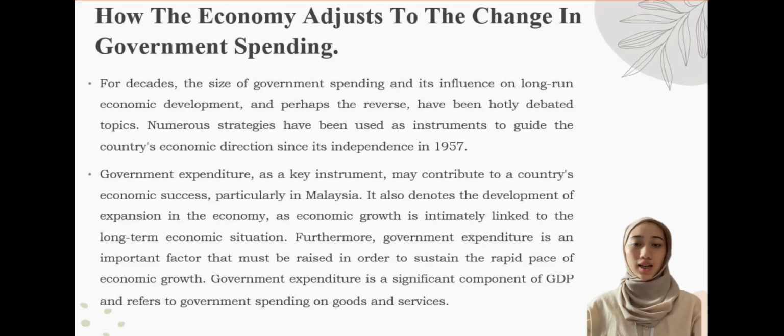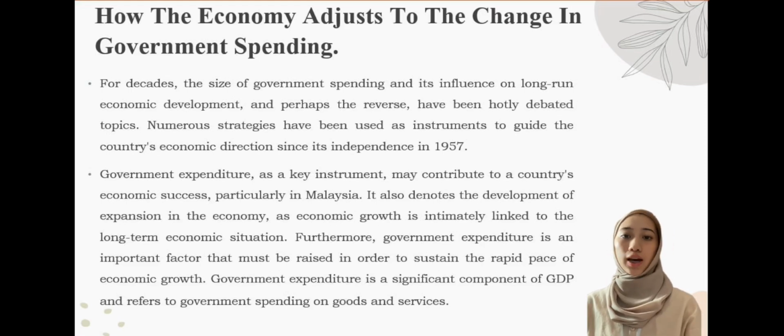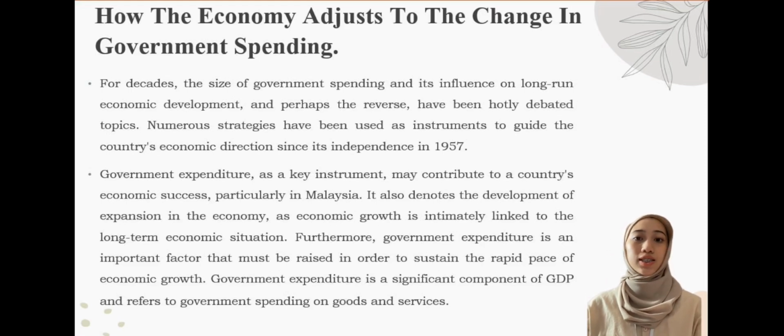For decades, the size of government spending has influenced long-run economic development, and perhaps the reverse has been a hotly debated topic. Numerous strategies have been used as instruments to guide the country's economic direction since its independence in 1957. These have had a substantial influence on government expenditure patterns. Few contradictory hypotheses, such as Wagner's law on public spending, have been debated previously. He discovered that it is responsive to economic growth, which means that expenditure rises in tandem with gains in national income, demonstrating a long-term bi-directional link.